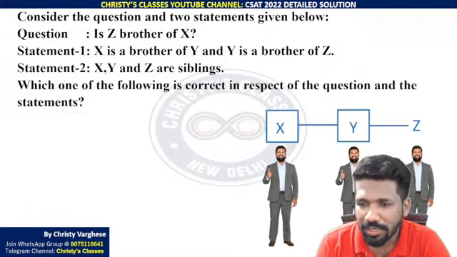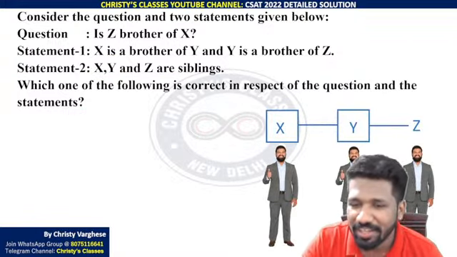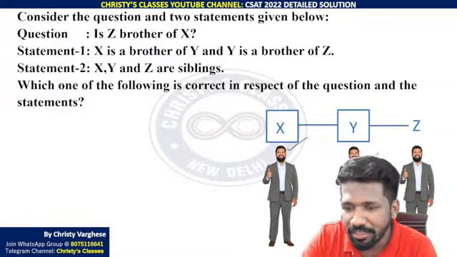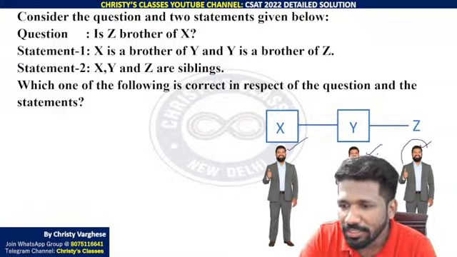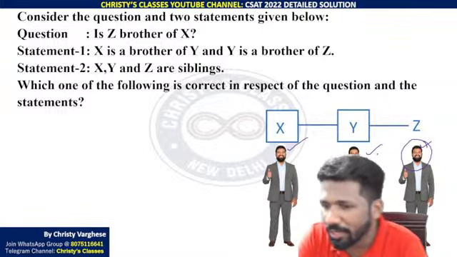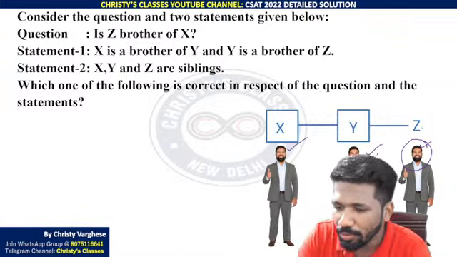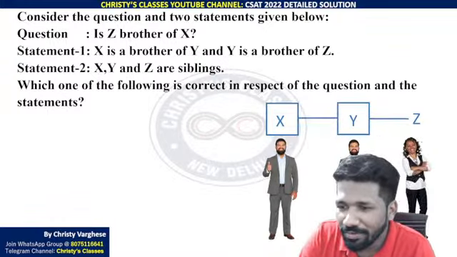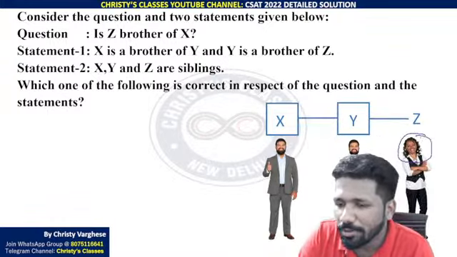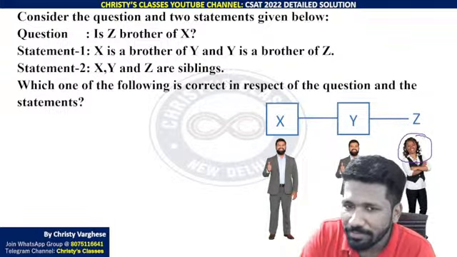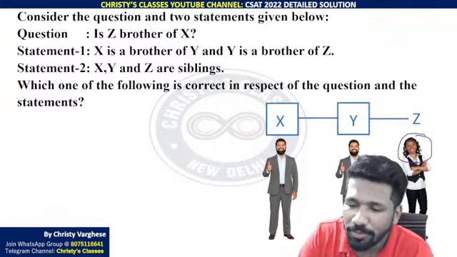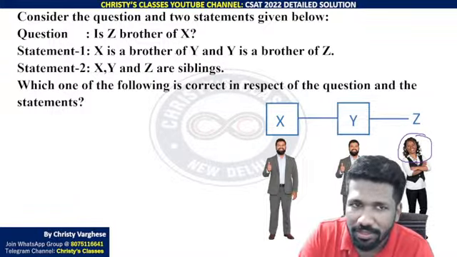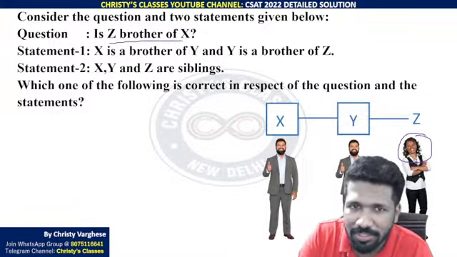Look at this. Think that they are identical siblings. X, Y, Z are these 3 people. Z being male is a possibility, but can you guarantee that? No. Z being female also is a possibility, because we don't know Z's gender. So Z can be male or female. That means Z can be brother of X also, Z can be sister of X also.